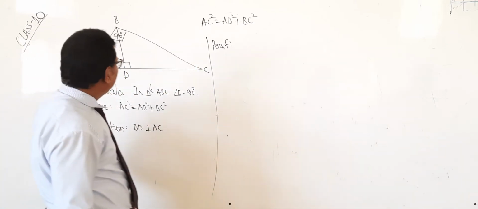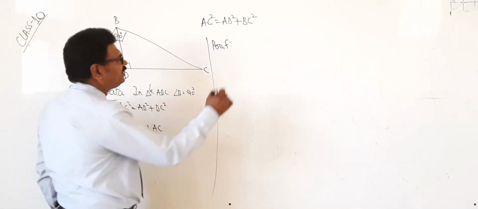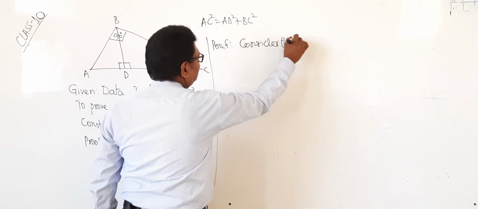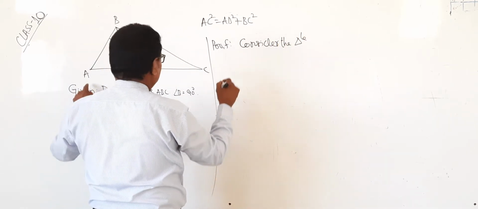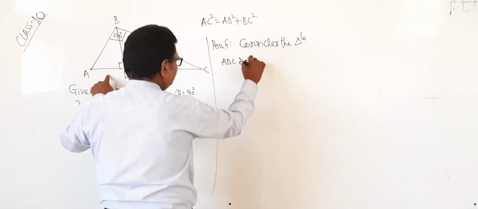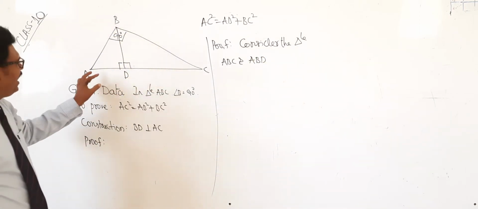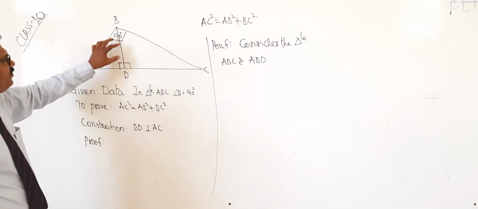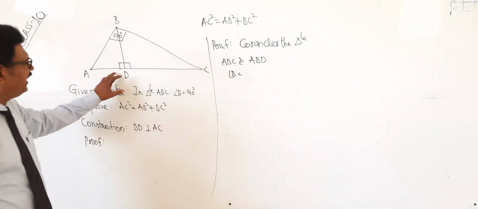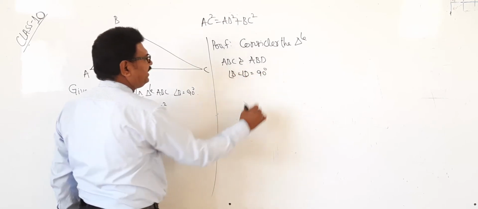Now we'll see the proof. Here I have taken BD. Consider two triangles. First one ABC and the small one ABD. In ABC, which is the 90 degrees? Yes, angle B. In the small one, which is the 90 degrees? Yes, D. Angle B equal to angle D equal to 90 degrees.